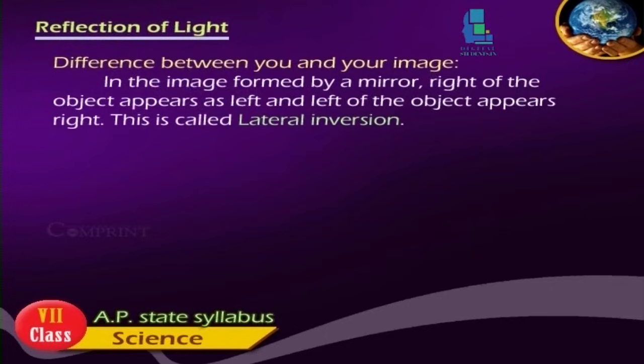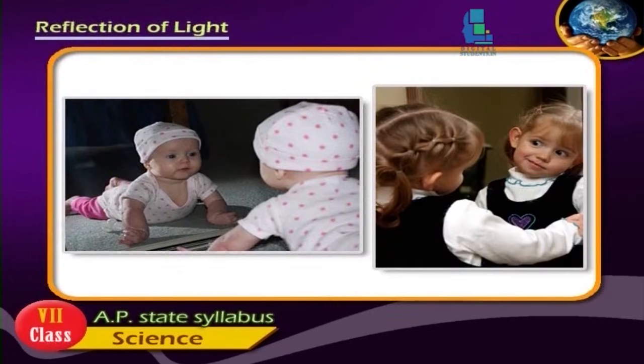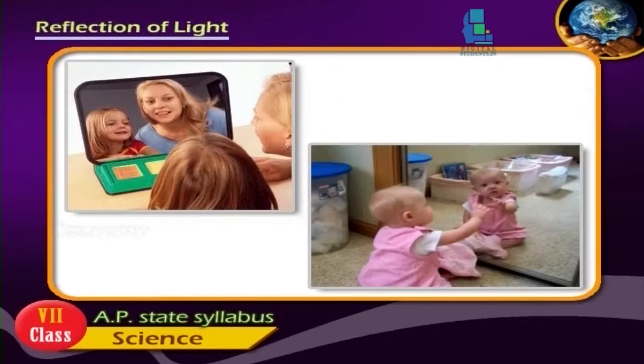Difference between you and your image. In the image formed by a mirror, right of the object appears as left and left of the object appears as right. This is called lateral inversion.